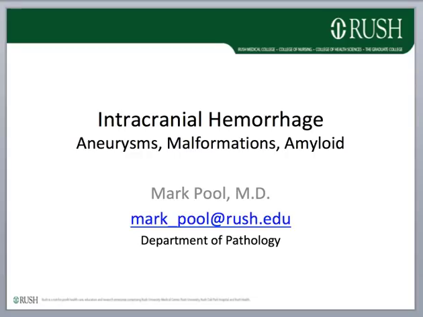This talk focuses on the major causes of acute cerebral hemorrhage that relate to abnormalities of blood vessels. Remember, I already talked about hypertensive cerebral vascular disease, so this talk will focus on aneurysms, vascular malformations, and cerebral amyloid angiopathy. Hemorrhage can also be caused by trauma, tumor, or systemic coagulopathies, but these will not be discussed here.